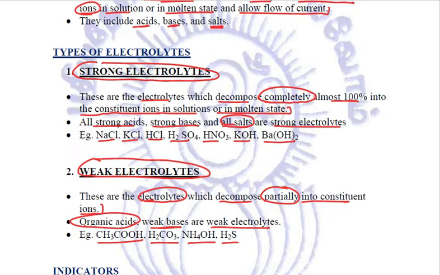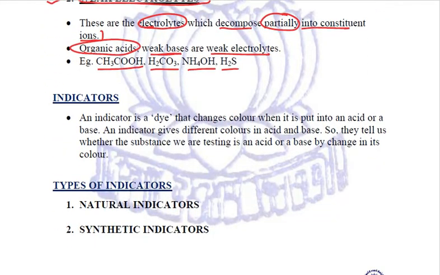So if an electrolyte is completely dissociating into ions, that is a strong electrolyte. And if an electrolyte is decomposing partially, then it is called a weak electrolyte. So these are the two types of electrolytes we need to know. Okay. Now, once again, before studying acids, bases and salts, we need to know what exactly are indicators.